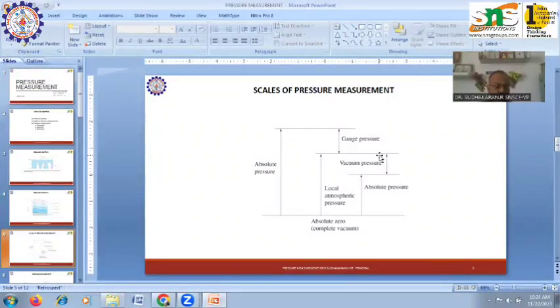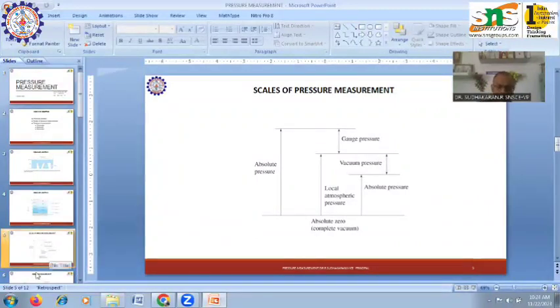So vacuum pressure is nothing but pressure below atmospheric pressure. Mathematically we can state it like this: absolute pressure is equal to atmospheric pressure plus gauge pressure, in case the pressure is above atmospheric pressure. Suppose the pressure is below atmospheric pressure, then vacuum pressure is equal to atmospheric pressure minus absolute pressure.